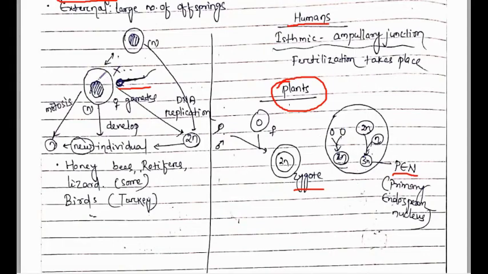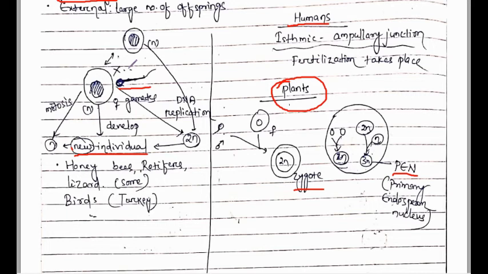So let's discuss how this parthenogenesis process goes on to develop the new individual. Two or three conditions are there. First, listen, if this female gamete or egg is haploid, obviously it is haploid in nature, and it undergoes mitotic division and forms a new individual, then this new individual must be haploid in nature, as seen in honeybee, rotifer, lizard, birds.